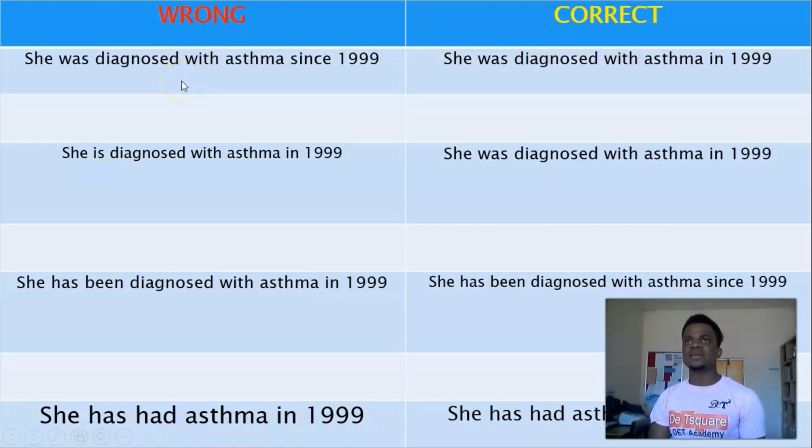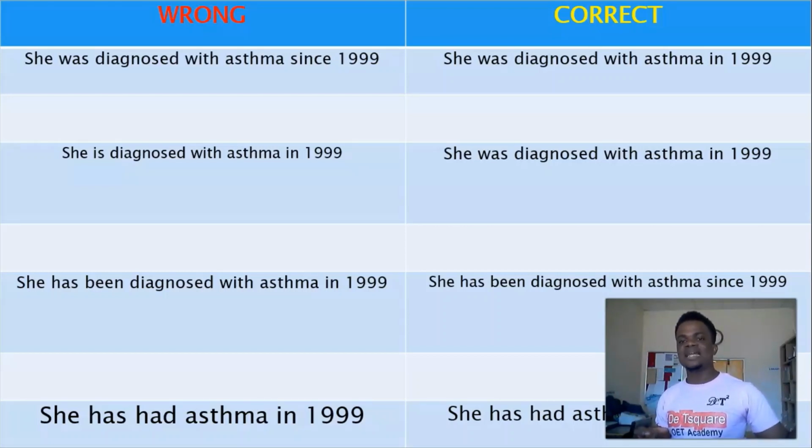Whenever you are using a simple past tense or a simple present tense with a time reference, it should be a particular time reference. If you are using a simple past, it should be a particular time reference in the past. We are not going to use a range of time, because since 1999 means a range of time.